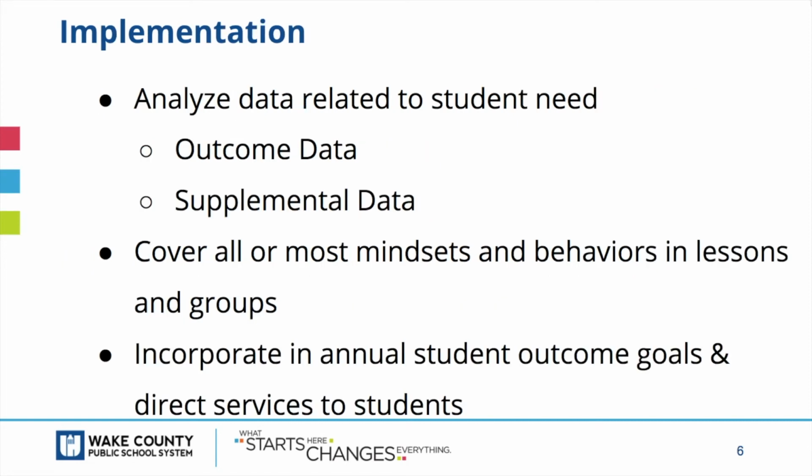To implement the Mindsets and Behaviors, the school counseling team will begin by analyzing school data to determine student need. This could include outcome data like achievement, attendance, or discipline, or it could include supplemental data like needs assessments or climate surveys. Then the counselors will complete the Mindsets and Behaviors action plan for all activities. The intent is to address all 35 standards over the pre-K through 12 experience.